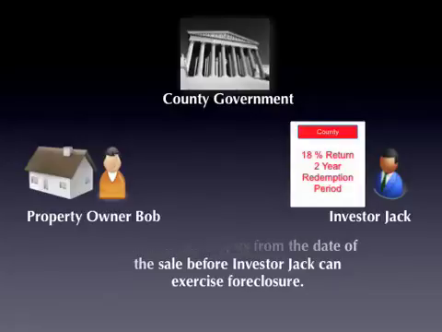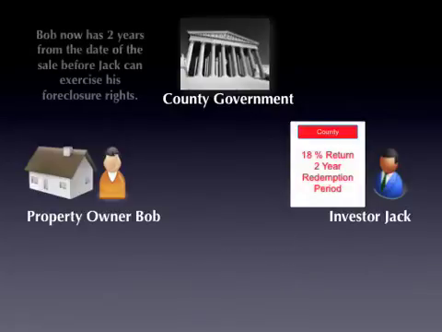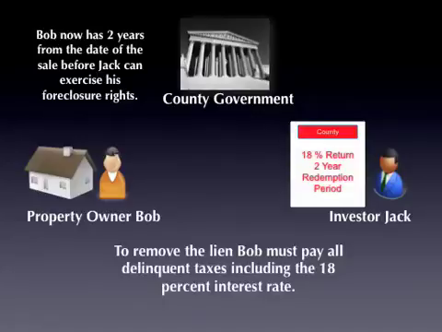So if we're playing out the scenario, we know that from the date of the sale here, the property owner now has 2 years to pay back that delinquent amount before the investor can actually initiate the foreclosure process because of that tax lien. To remove this lien, the property owner must pay all the delinquent taxes back, including the 18% rate of return that will be going to the investor. So there are penalties and fees that are associated with paying your property taxes late.